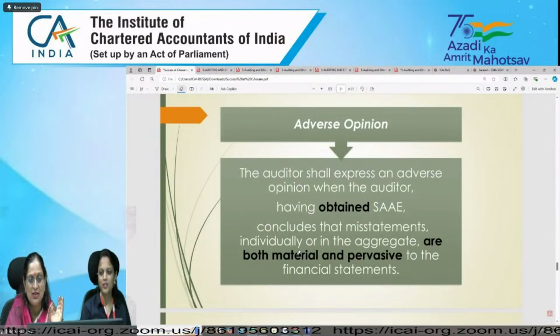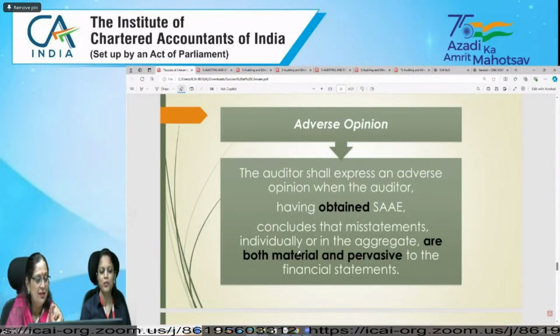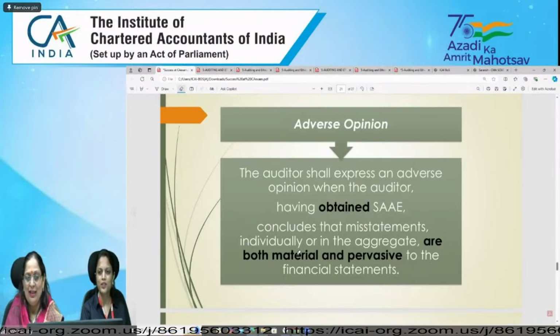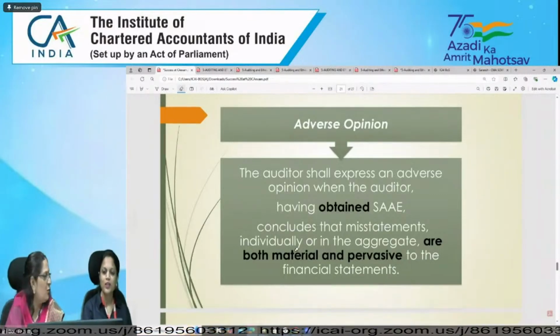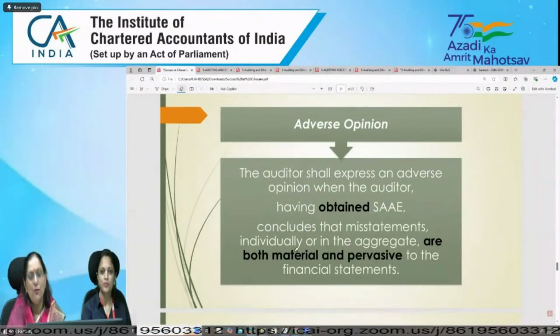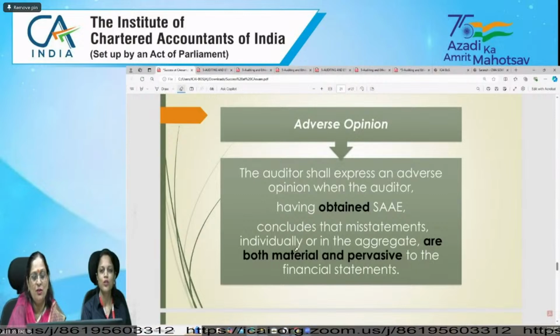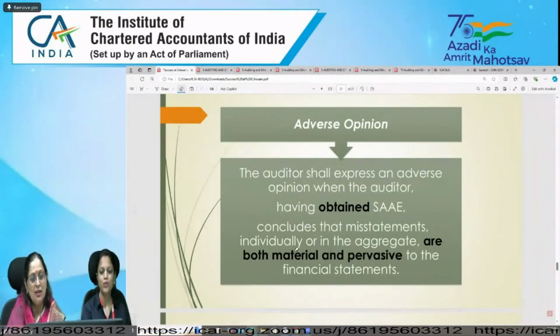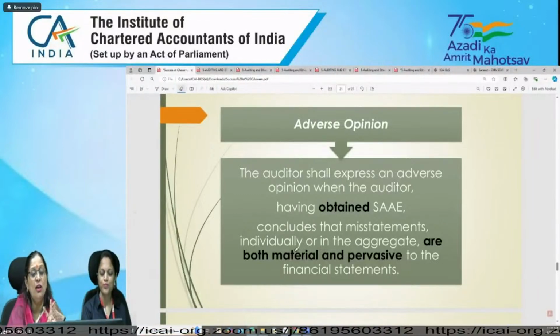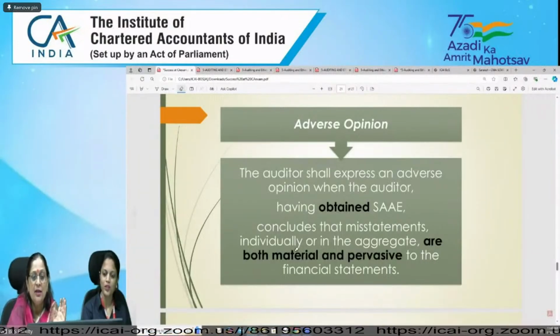Yes, Videsh is right, Saurav is right. It will be a qualified opinion. Yeah, Kiran. It will be a qualified opinion. But if it is material also and pervasive also, then it is an adverse opinion. Yes, right now we are talking only about two opinions, adverse and qualified. Okay, so Saurav is right.